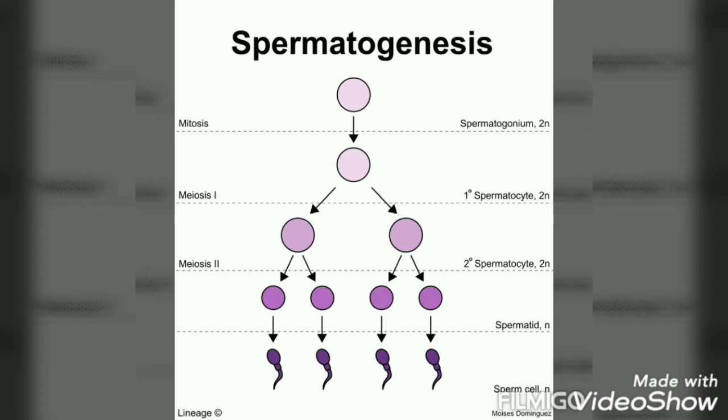Male germ cells undergo meiosis and produce sperm. Sertoli cells provide nutrition to the germ cells and the sperm. In between the seminiferous tubules, there are interstitial cells or Leydig cells. Leydig cells produce androgens, male hormones called testosterone.